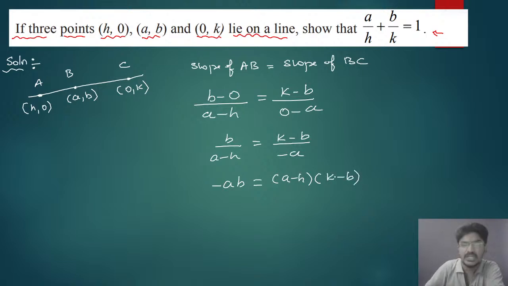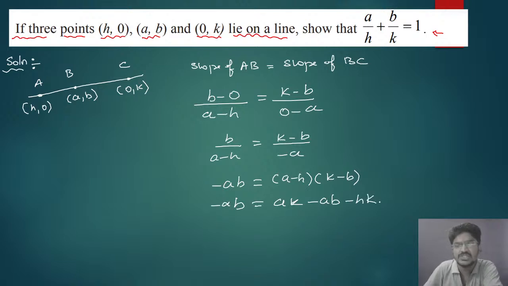Multiplying, a into k is ak, a into minus b is minus ab, minus hk plus hb.